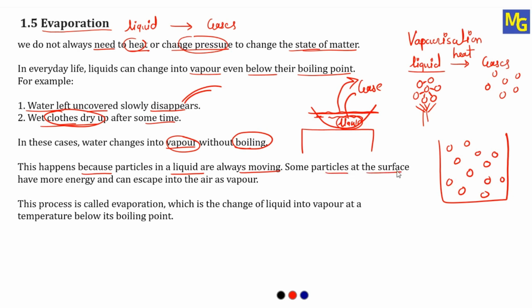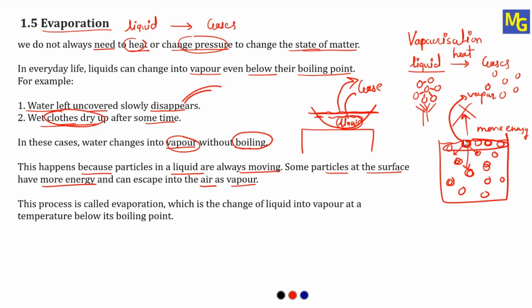Some particles at the surface have more energy and can escape into the air as vapor. The particles present inside the water have a little less energy because they have particles all around. But the particles present on the surface have attraction only from below or the sides. They don't have attraction on the top. Therefore, these surface particles have more energy compared to the particles inside, and because of more energy, these particles of water on the surface can easily convert into vapor and go off into the environment.